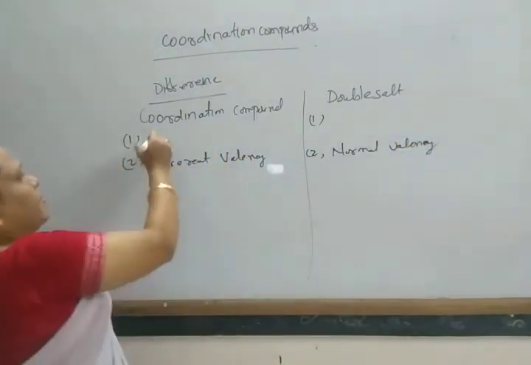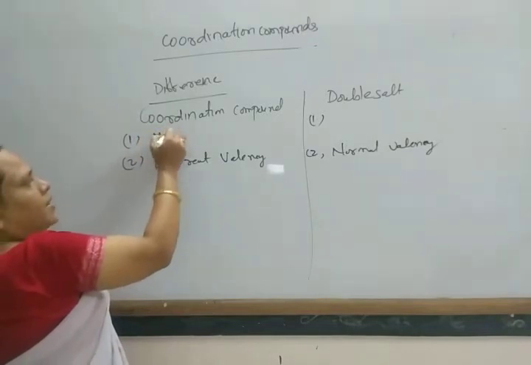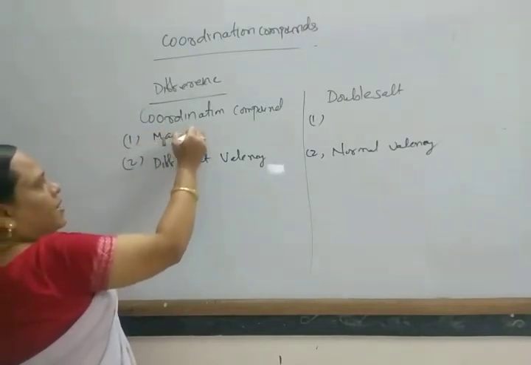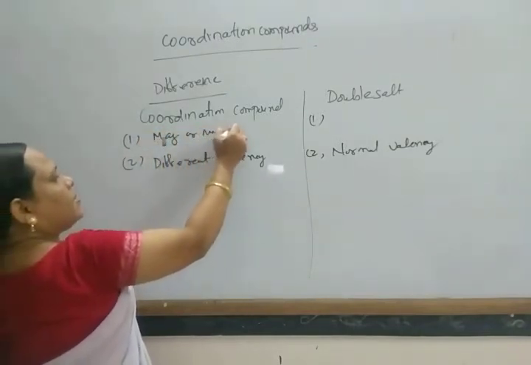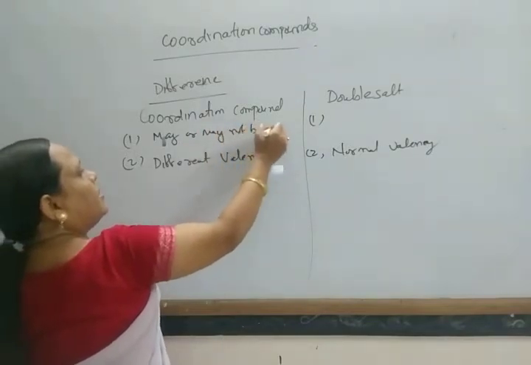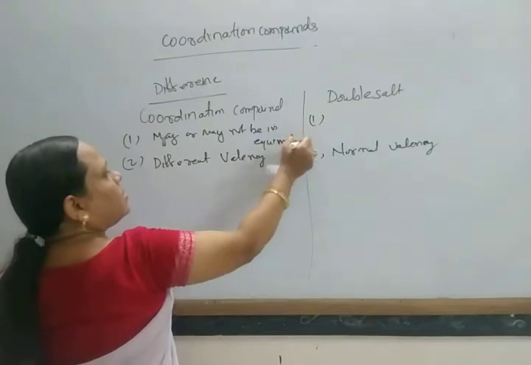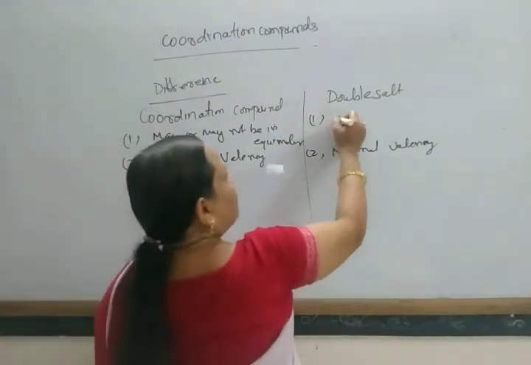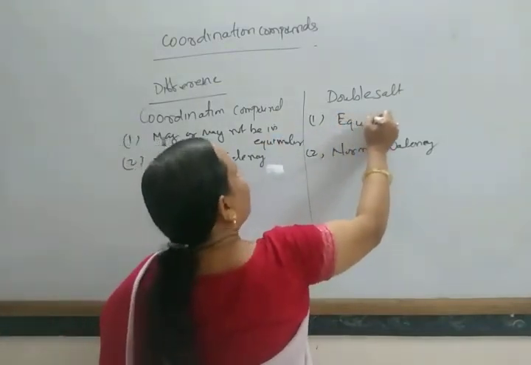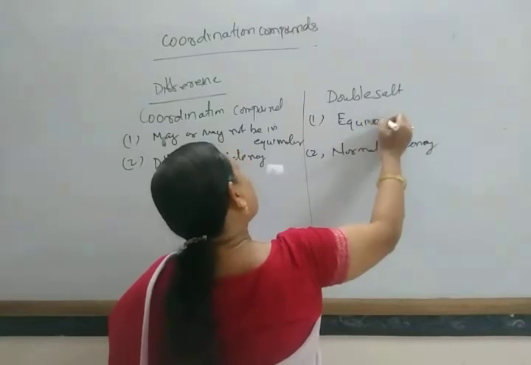So the first may or may not be in equimolar proportion, and this is always in equimolar proportion.